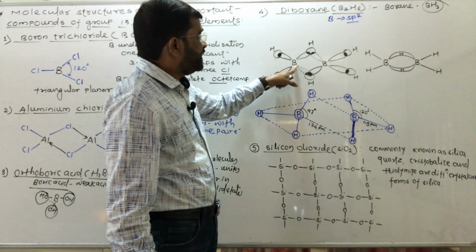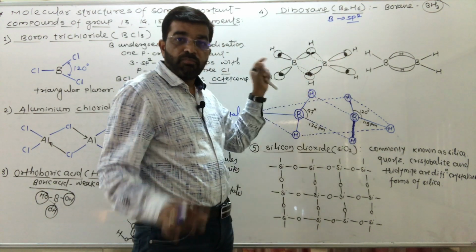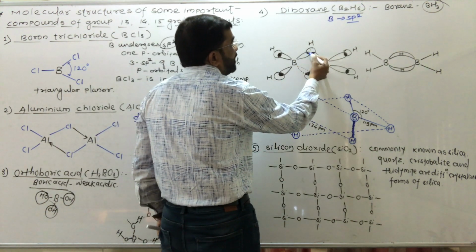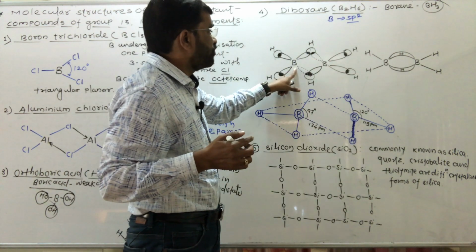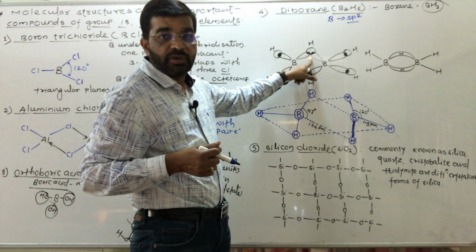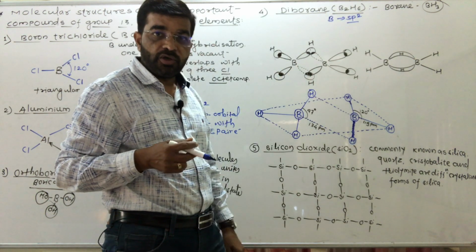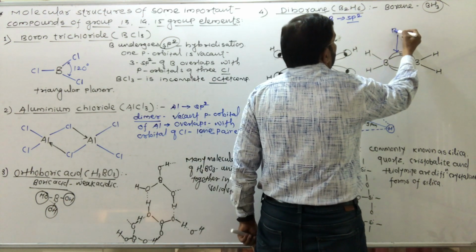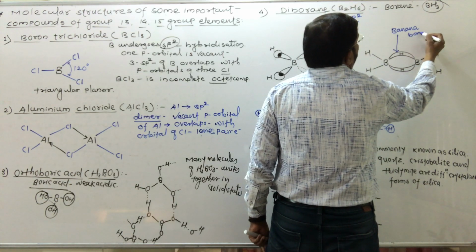So here what happens, BH3 and BH3. But 2 units of this BH3 are held together by this bond. This dotted means the vacant orbital of this boron, and the vacant orbital of this boron. It overlaps with this hydrogen s orbital and it also overlaps with the other hydrogen s orbital. So the bond formed here is called the banana bond.